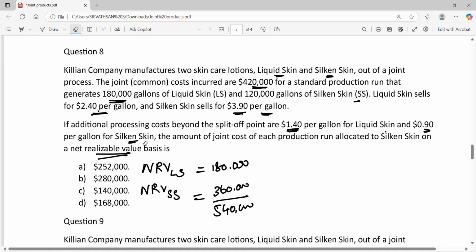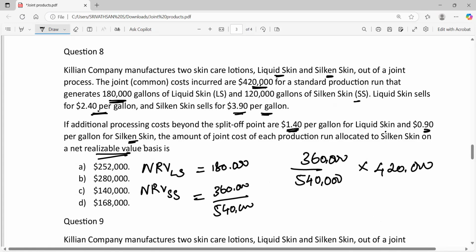Now we have to calculate the amount of joint cost that will be allocated to product SS, right? Silicone skin. So out of total NRV of 5,40,000, 3,60,000 is from product silicone skin into the joint product cost is 4,20,000. So 360 by 540 we get 0.66666 into 4,20,000 we get close to 2,80,000. So here option B, 2,80,000 is the right answer.